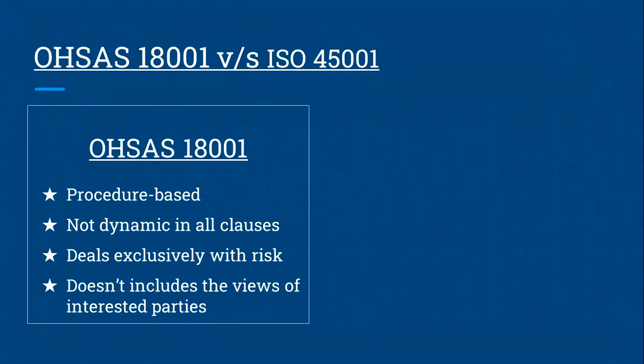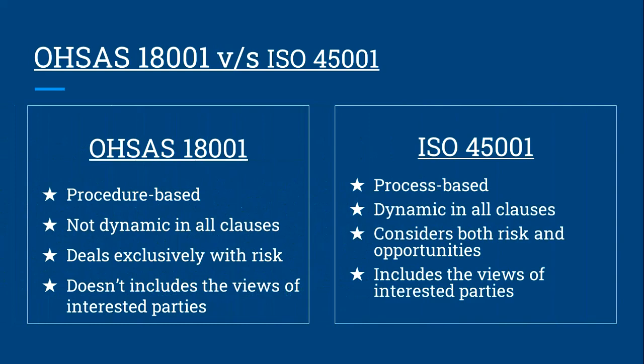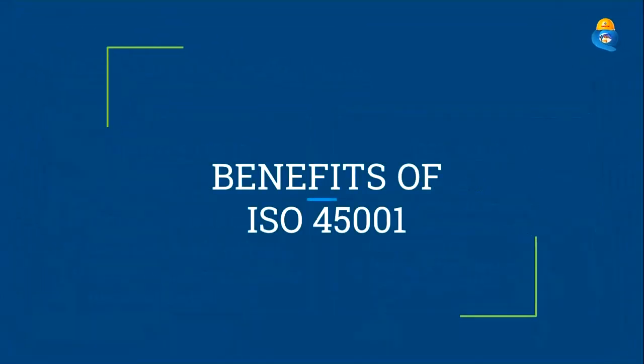OHSAS 18001 was procedure based and it was not dynamic in all clauses, dealt exclusively with risk, and doesn't include the views of interested parties. Whereas ISO 45001 is process based, dynamic in all clauses, considers both risks and opportunities, and includes the views of interested parties. So, what are the benefits of ISO 45001?